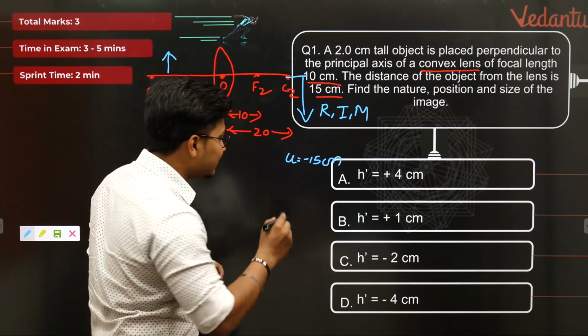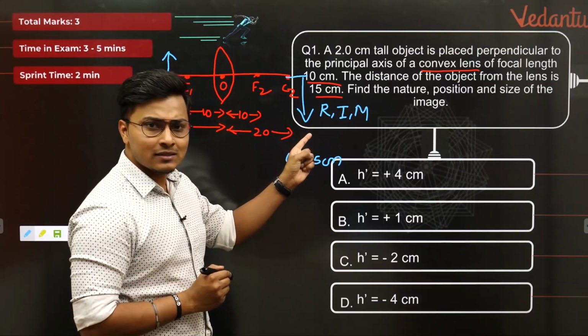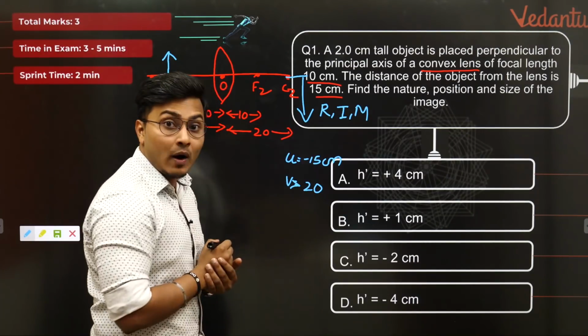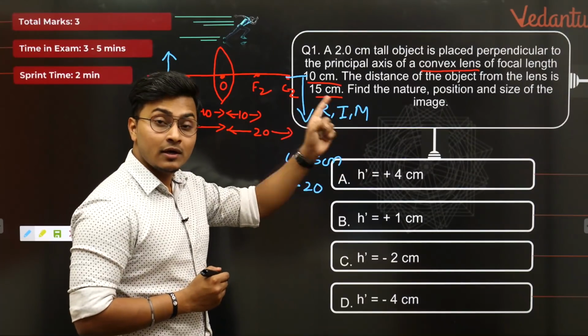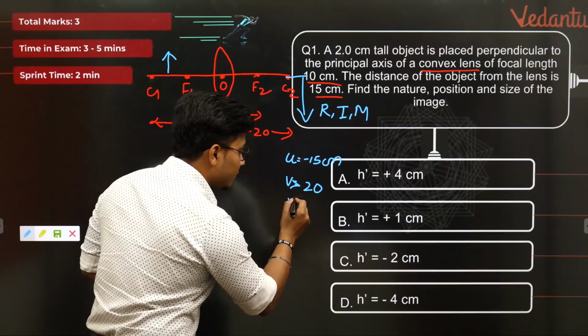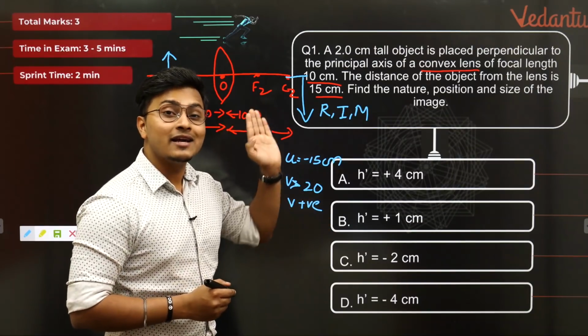For example, let's take the case of v, the image distance. My dear students, image distance must be greater than 20 centimeter. Why? It's beyond center of curvature. Center of curvature is itself at 20. That's it. v should be a positive value. Why? It's on the RHS or right hand side of the lens.